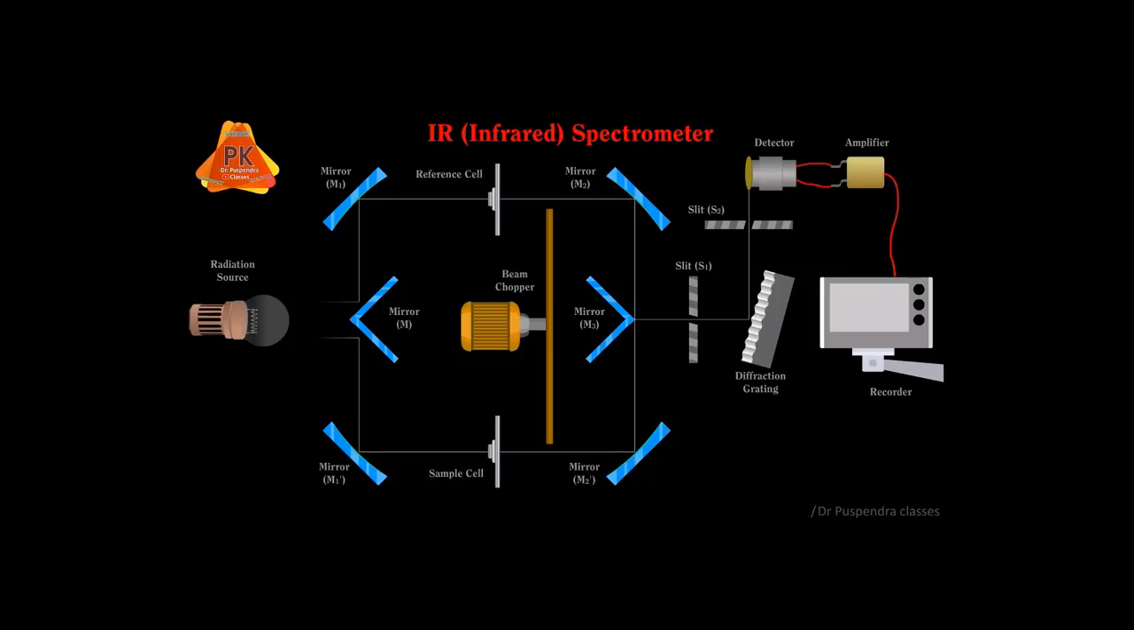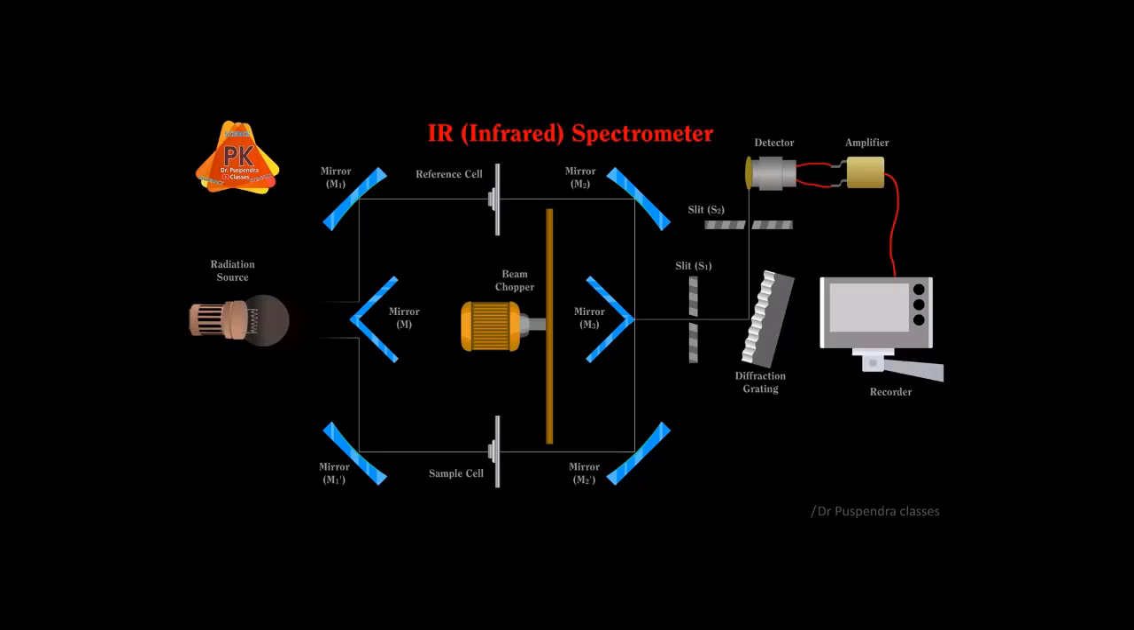Various types of detectors may be used in an IR instrument, and these detectors may be bolometer, thermocouple, thermistor, Golay detector, photoconductivity detector, and semiconductor detector. Next part is the amplifier to amplify the signal, and the last part is the recorder. Now coming to the working of the IR spectrometer.